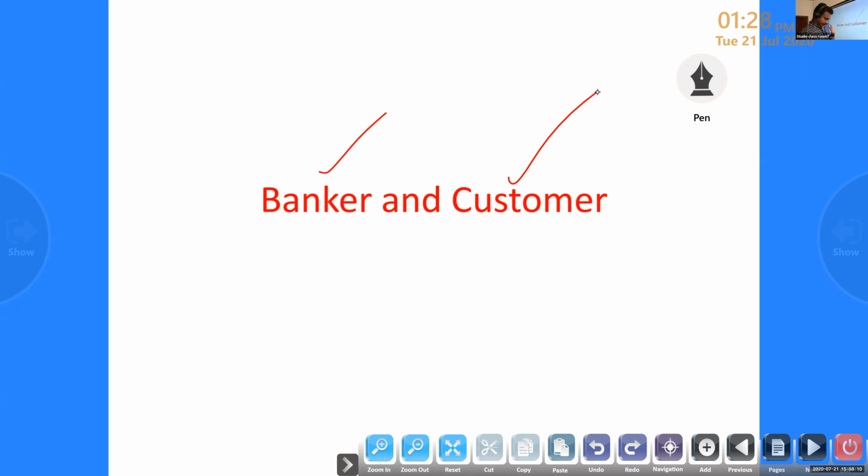That is a customer, a person who buys any goods and services. But here, who is a customer? A person who has an account in a bank is considered a customer.